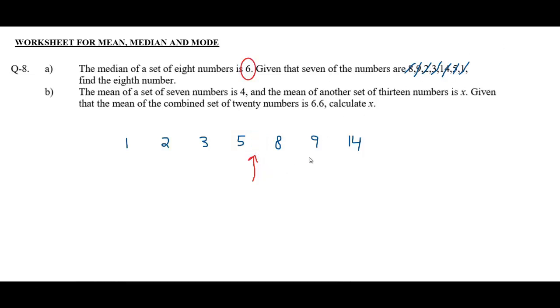Let's try 7 now. Now these 2 numbers will be in the middle of the data. By adding these 2, 5 plus 7 is 12, and 12 divided by 2 is 6. 6 is the median, and 6 is actually the median. So the eighth value is 7.